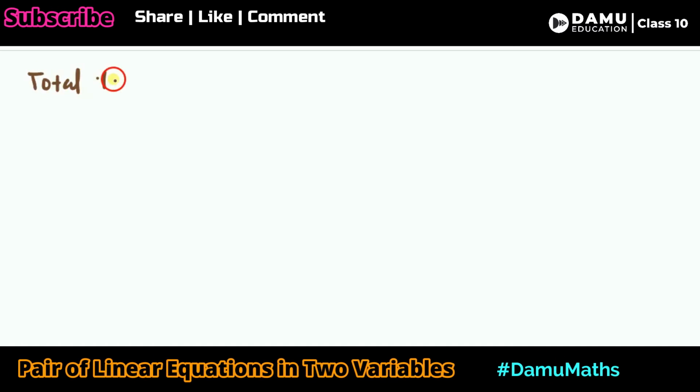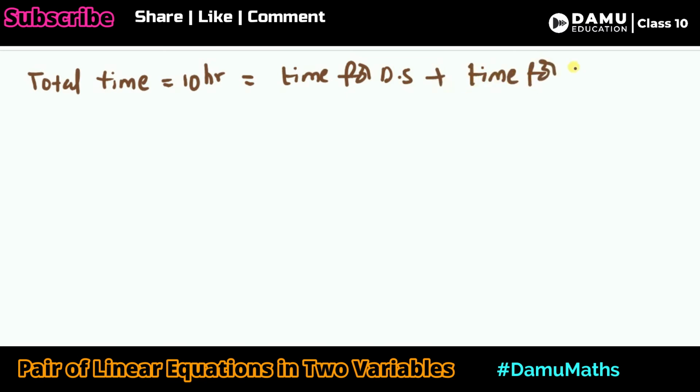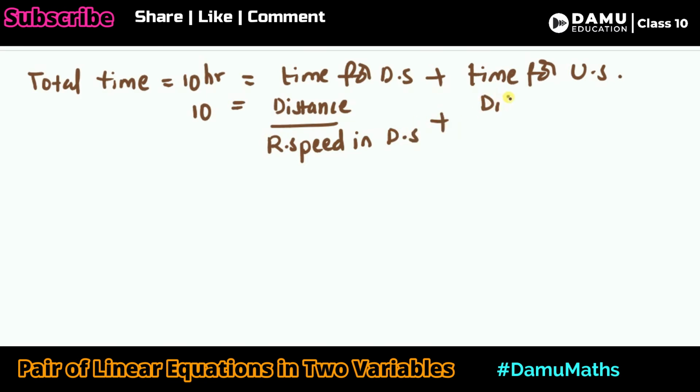So 10 equals time for downstream plus time for upstream. Time equals distance by relative speed.